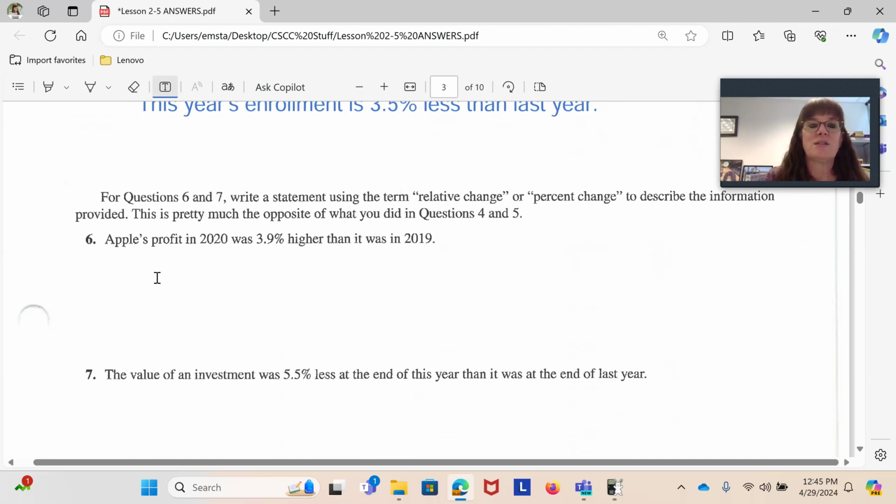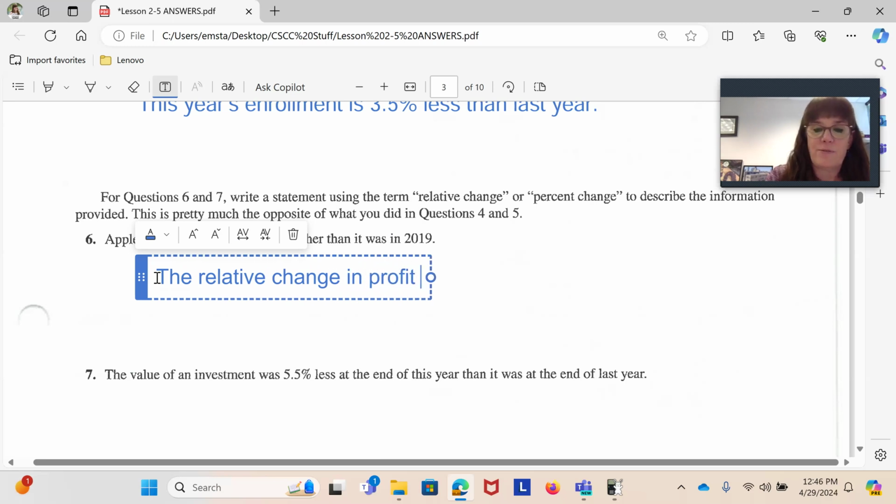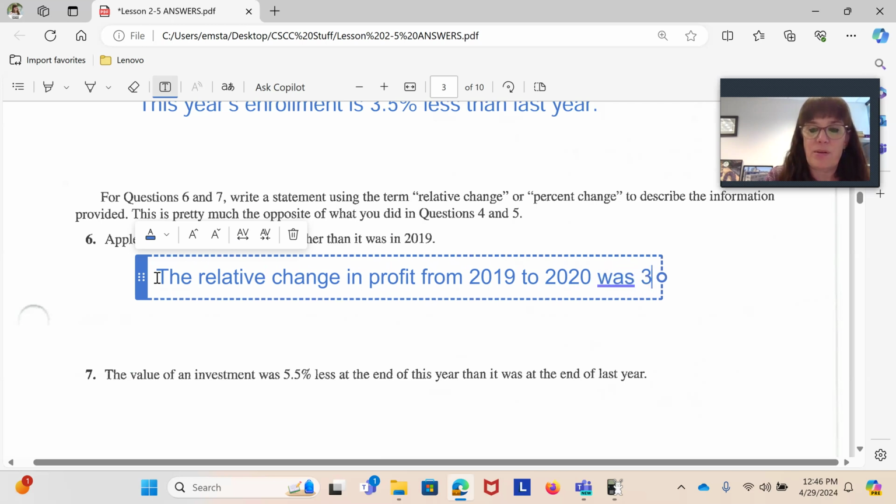So to use this in terms of relative or percent change, we would say the relative change in profit from 2019 to 2020 was 3.9%.